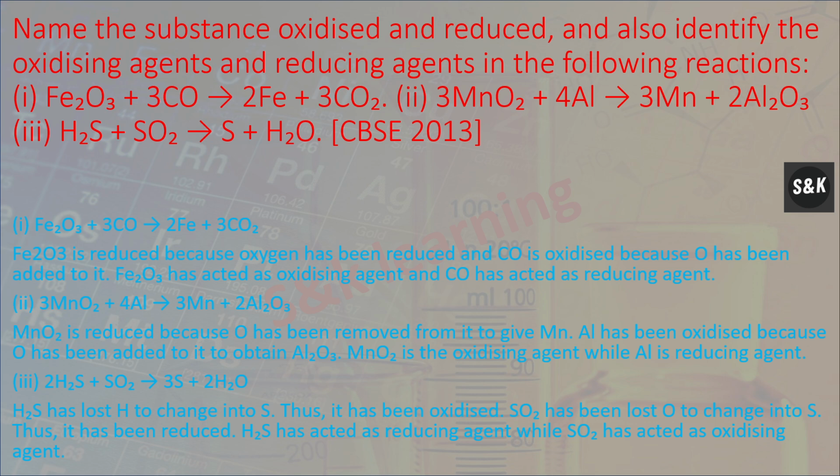Second, manganese dioxide plus aluminum forms manganese plus aluminum oxide. Here manganese dioxide is reduced because O has been removed from it to give manganese. Al has been oxidized because O has been added to it to obtain aluminum oxide. MnO2 is the oxidizing agent while Al is the reducing agent.